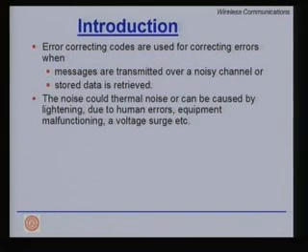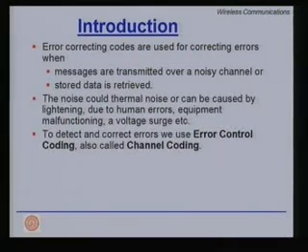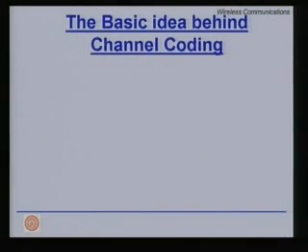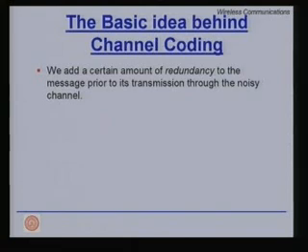On top of that, if you are working in a fading channel, you will get burst errors when you pass through long durations of fade. To detect and correct errors, we use error control coding, which is also known as channel coding. Now, what is the basic idea behind channel coding? The basic idea is to add a certain amount of redundancy to the message prior to its transmission through the noisy channel. However, this redundancy is added in a known fashion.